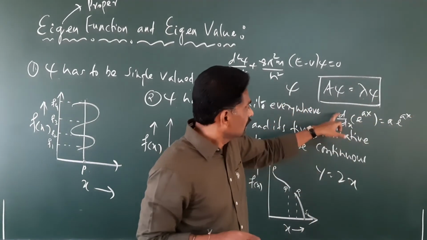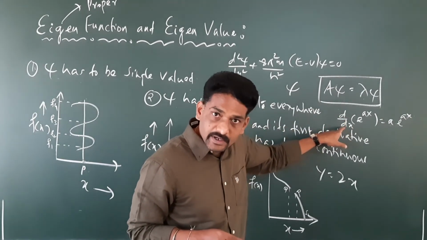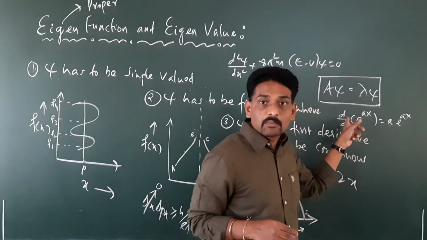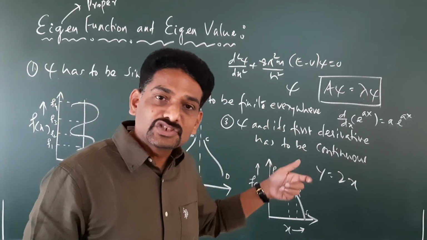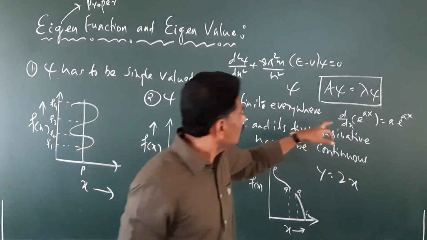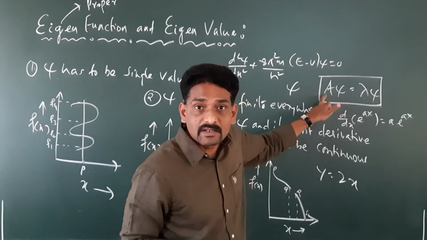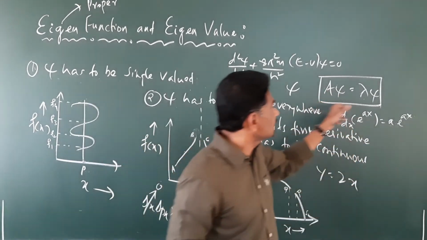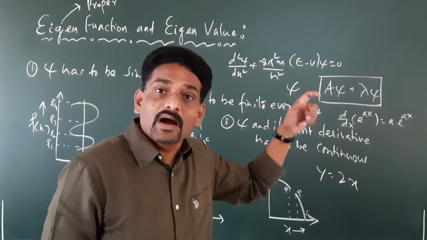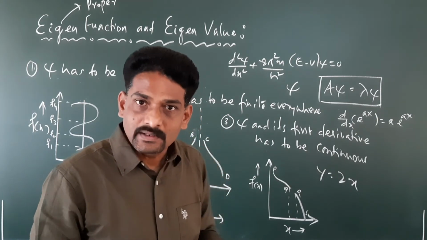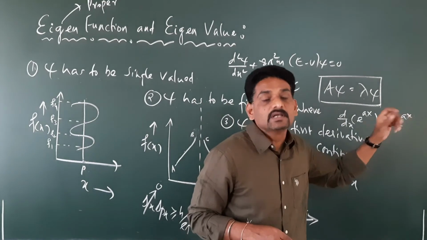Suppose in this case, this operator is an energy operator, and we get the result of this form. Then that value we are going to call an energy eigenvalue. If this is a momentum operator and it satisfies this condition, then we are going to call that value a momentum eigenvalue. Right? So like this, you can have different operators. If they satisfy this condition, they are going to be called eigenvalues.